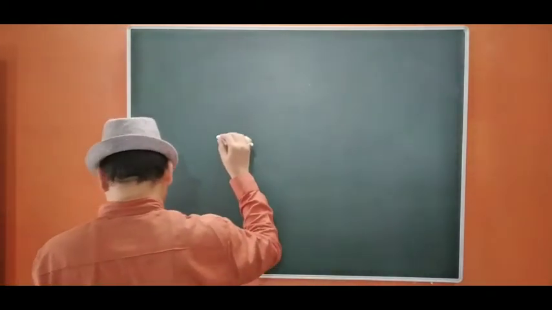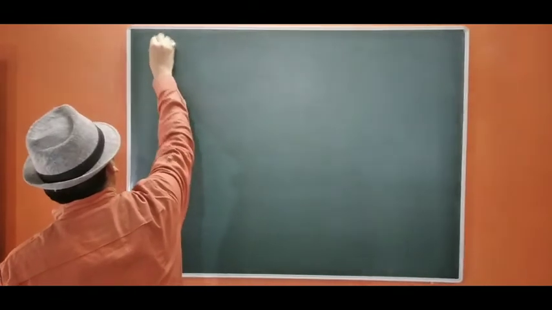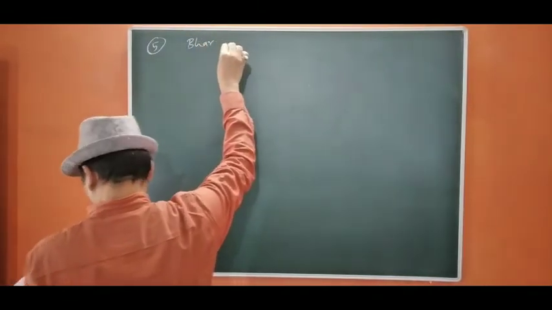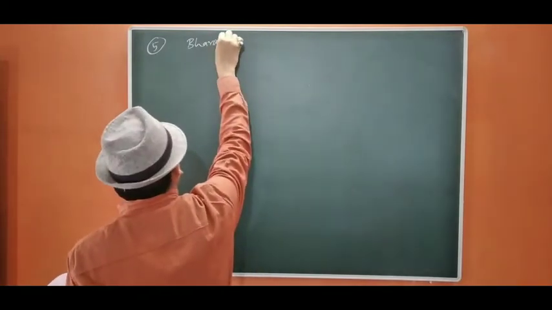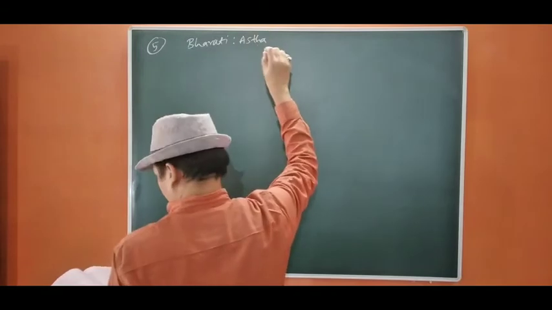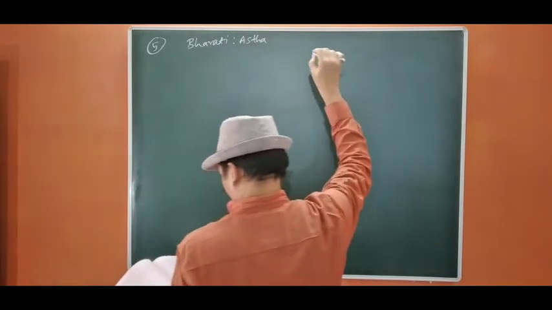Question number 5. Bharti, Astha, the ratio is 3:2.